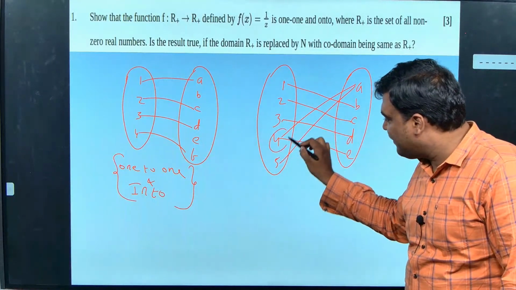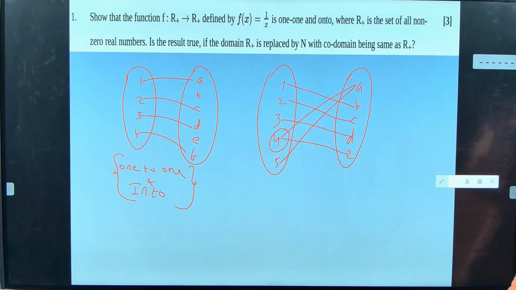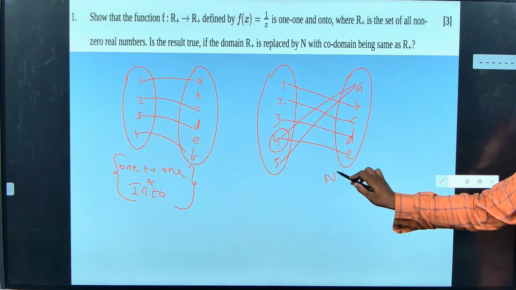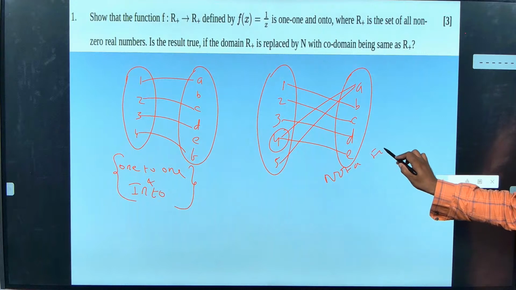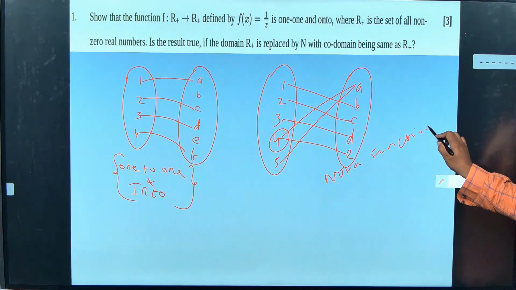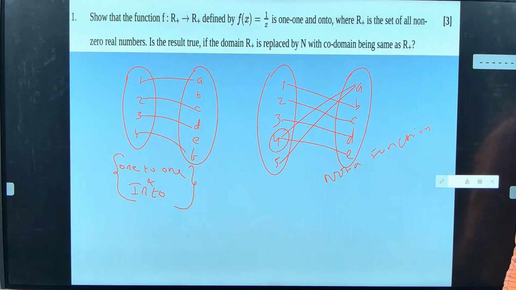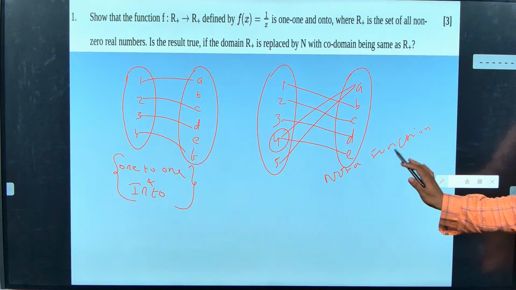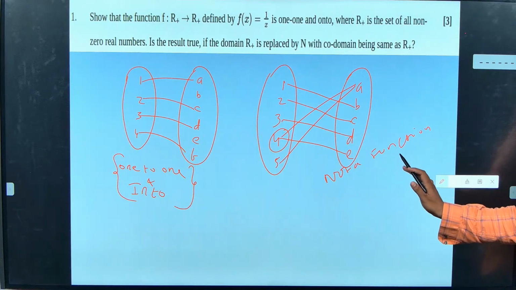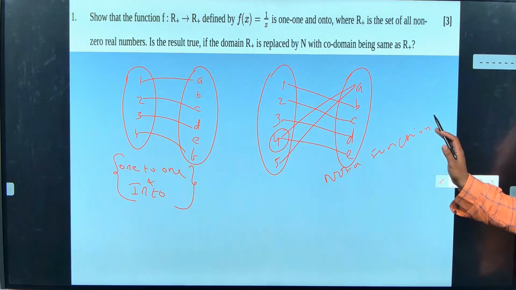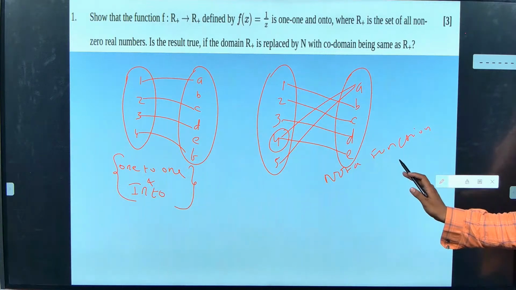Here, 4 has two outputs. So, since 4 has two outputs, I am going to call it not a function. Guys, are you getting this? Many of you might have tried to say one-to-one or many-to-one. I know. Somebody urgently said not a function. Are you getting why it is not a function? Shall I repeat why it is not a function?